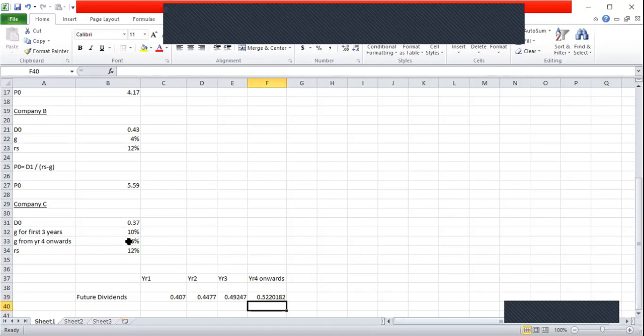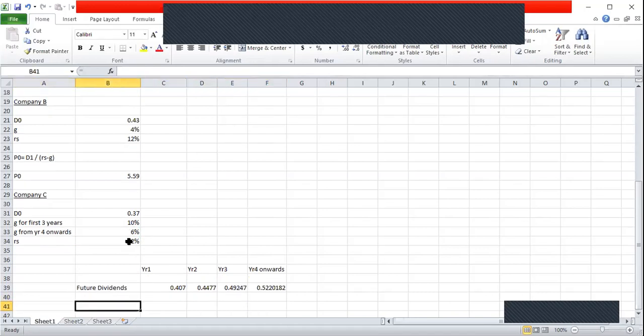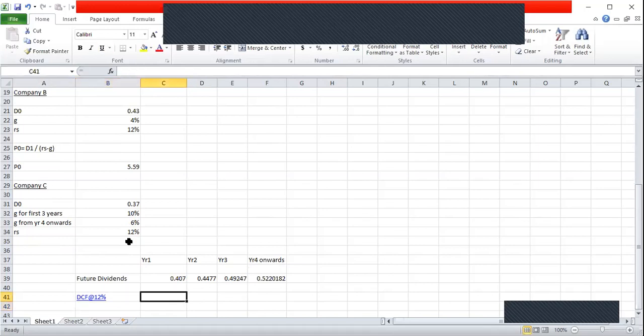So after putting the future dividends, this is what I'm going to do. I need to convert the future dividends into present values by discounting all of these dividend figures. So I'm going to calculate discount factors at my cost of capital. My cost of capital is 12%. Cost of equity is 12%. So I'm going to calculate discount factors at 12%.